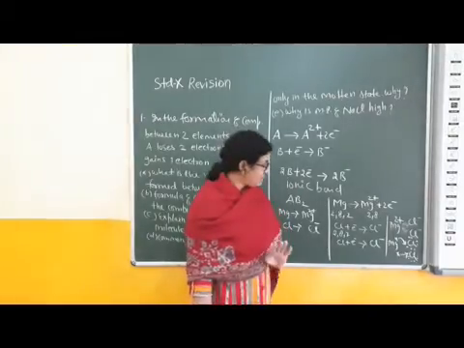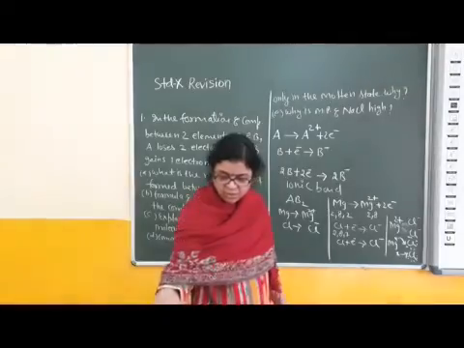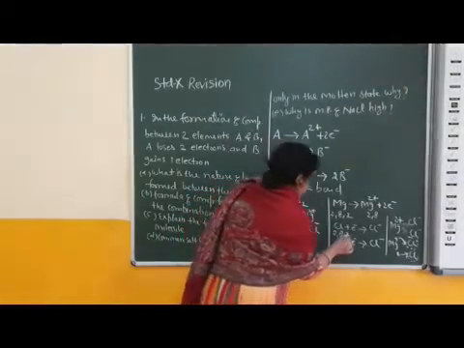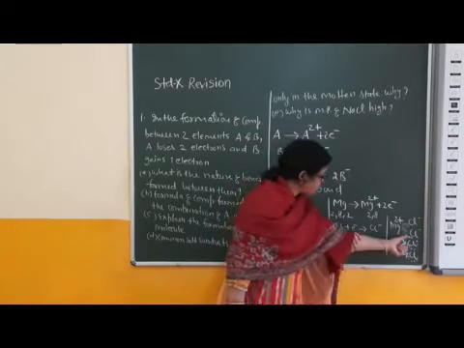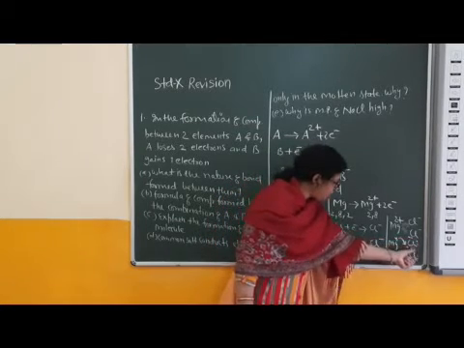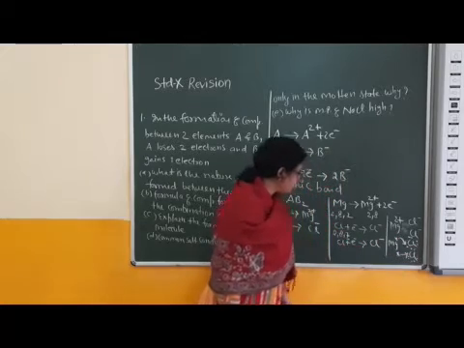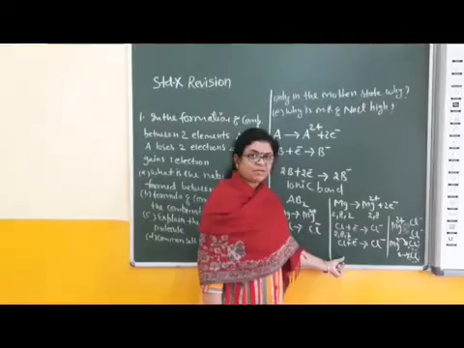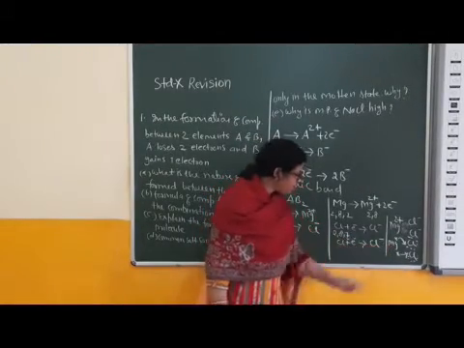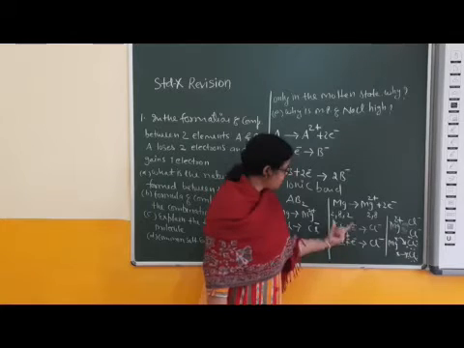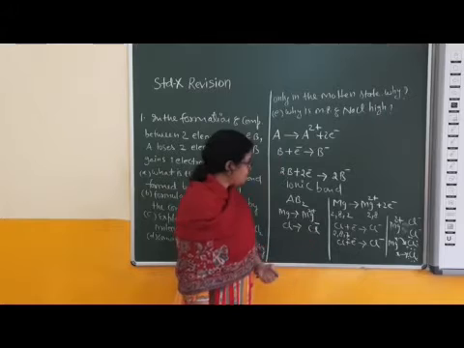And 7 valence electrons are present in outermost orbit of each chlorine atom: 1, 2, 3, 4, 5, 6, 7. Completion of octet of chlorine atom by accepting 1 electron from magnesium atom. Okay, children, complete notation for formation of MgCl2.